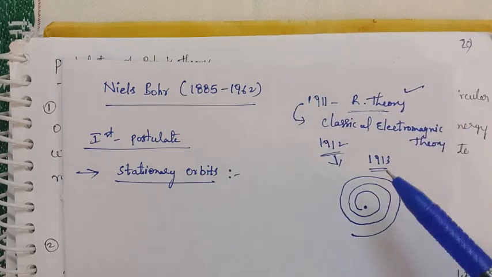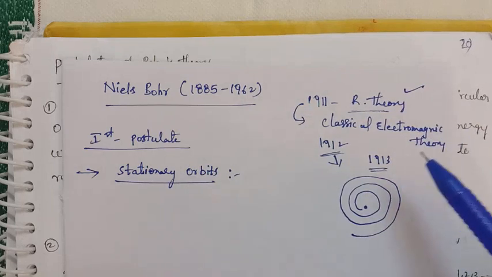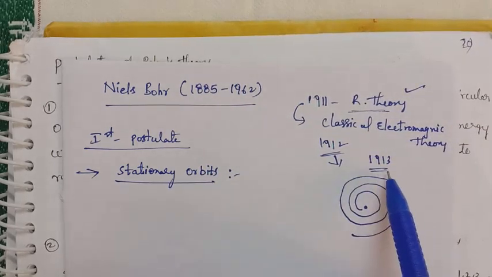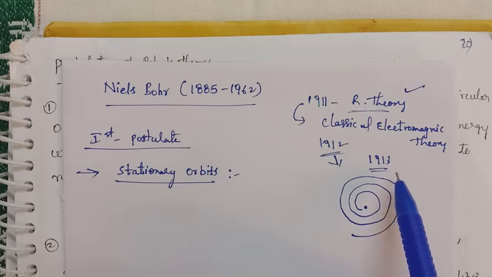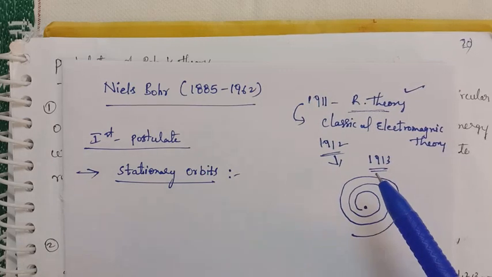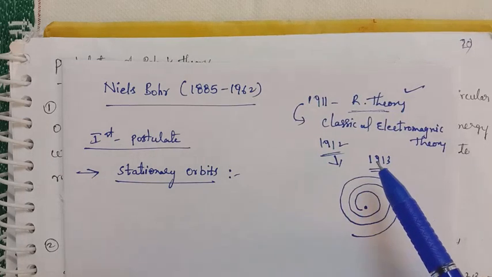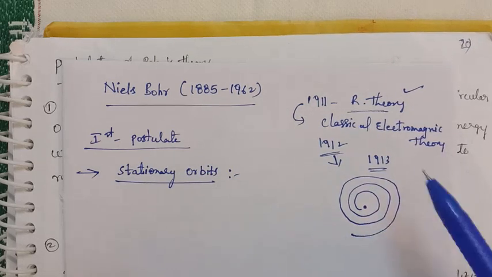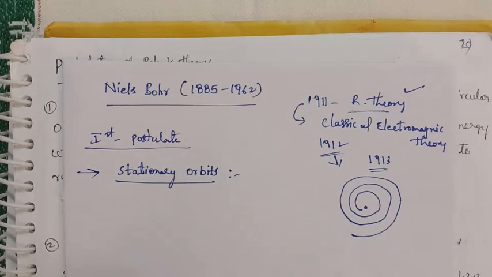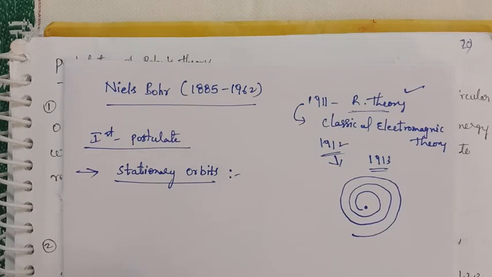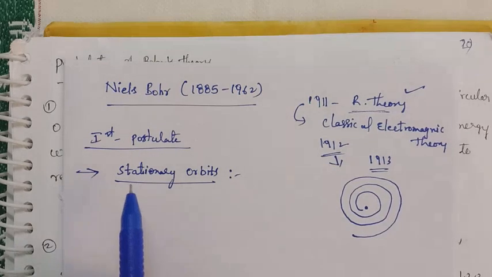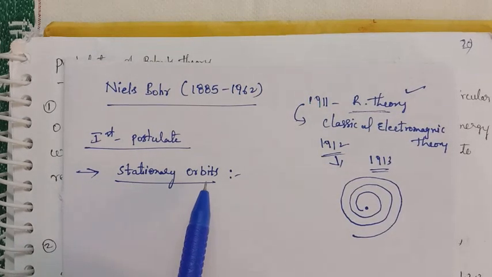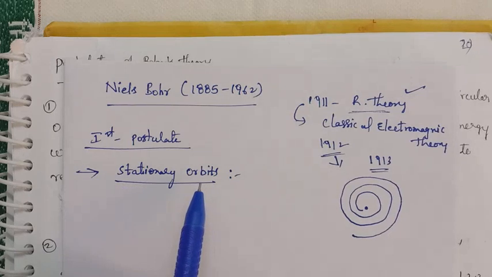So the next theory is Bohr's theory. It is from the year 1913. Niels Bohr proposed three postulates, in which he applied basic quantum phenomena to the classical electromagnetic theory. The first postulate is related to the stationary orbits. What is the first postulate?